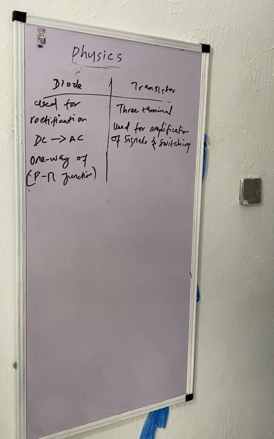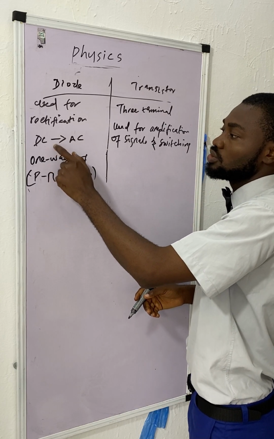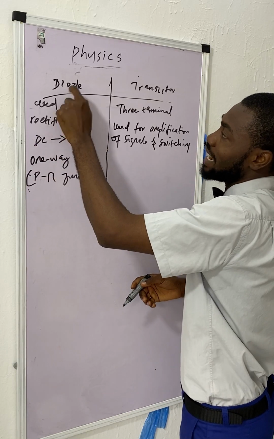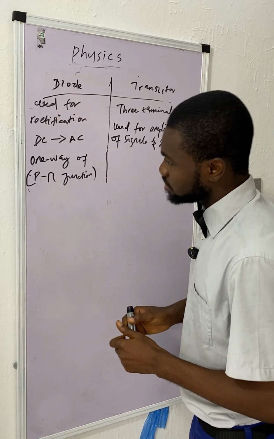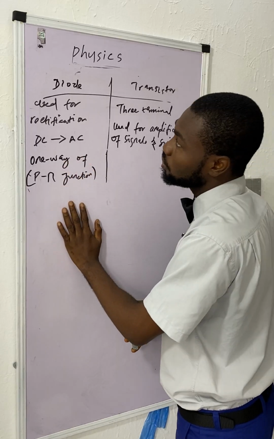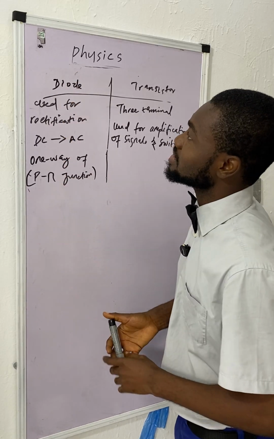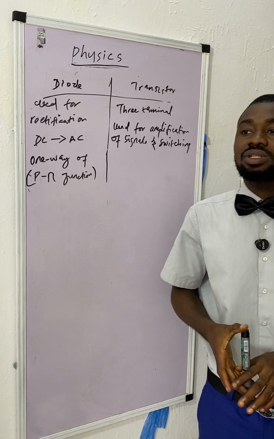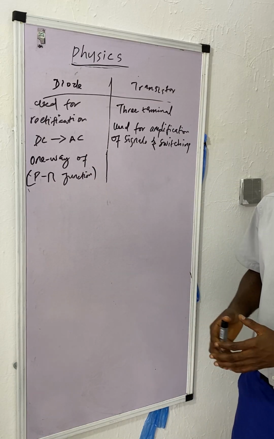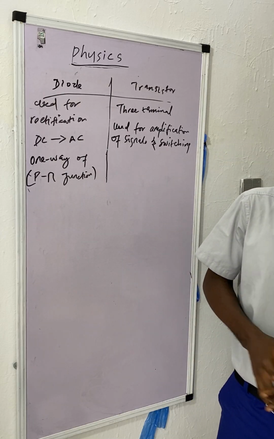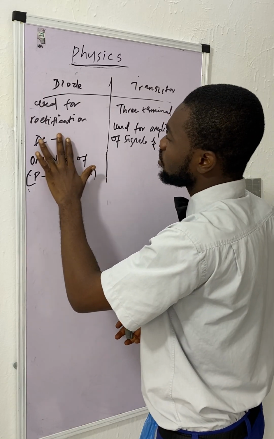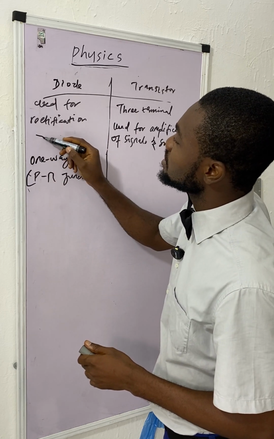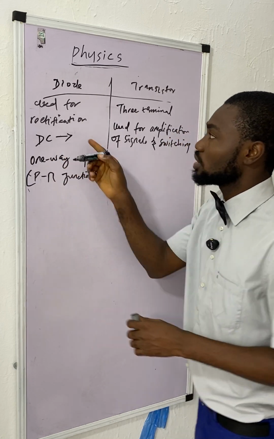So you can find this in an alternator. You are going to see a diode in an alternator, because an alternator in cars most of the time converts direct current from the battery to alternating current. Wait, what does the alternator convert? Sorry. Convert alternating current to direct current, thanks to the diode. Thank God I brought this example.